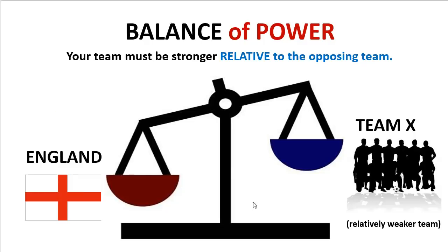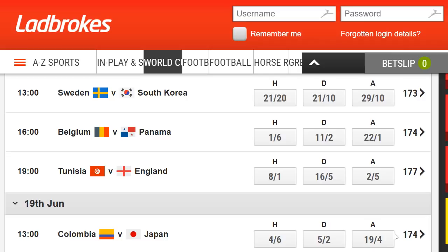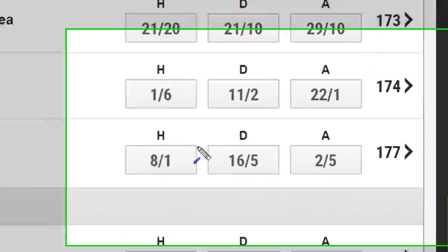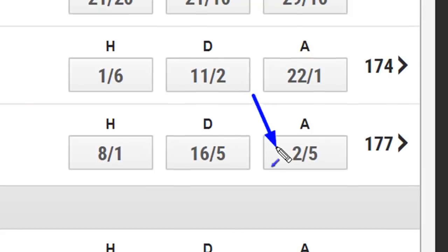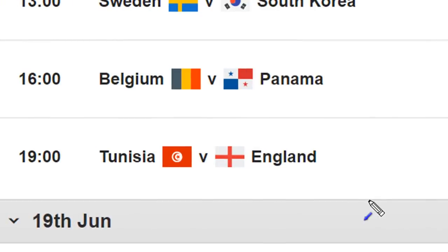But just to give you a clue, if you look at the bookies site, they often will tell you very easily who they think is the stronger team and who is a relatively weaker team. For example, in the game with Tunisia versus England, you can see the bookies clearly expect that England's going to win this game. They've given it a much lower profit ratio of 2-5, whereas Tunisia is 8-1. So obviously the bookies expect that England's going to win this game. They consider England to be a relatively stronger team. And by the way, no disrespect to the Tunisians. I'm sure they're a good team, and I certainly wish them the best of luck. But in any case, as far as the bookies are concerned, their favorite is England.